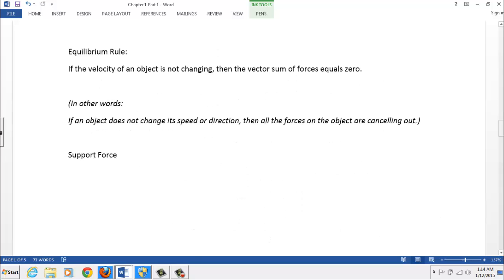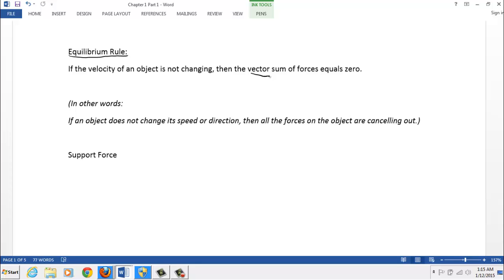Let's see, we got the equilibrium rule over here. The book defines it one way: if the velocity of an object is not changing, then the vector sum of forces equals 0. I refined it a little bit differently over here. It means the same thing, I think. If an object does not change its speed or direction, then all the forces on the object are canceling out. Okay. It's actually a really practical rule.